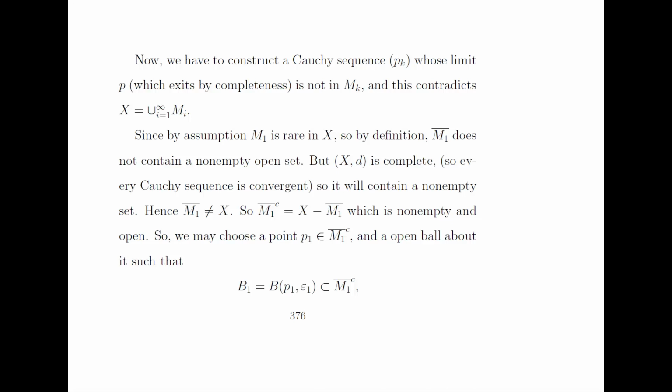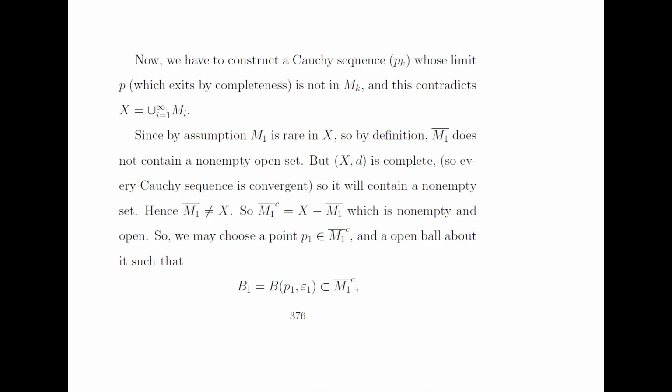Its limit P is not in any Mk, and this contradicts X being equal to the union of all the Mi's. Now, since by assumption M1 is rare in X, by definition the closure of M1 does not contain a non-empty open set.